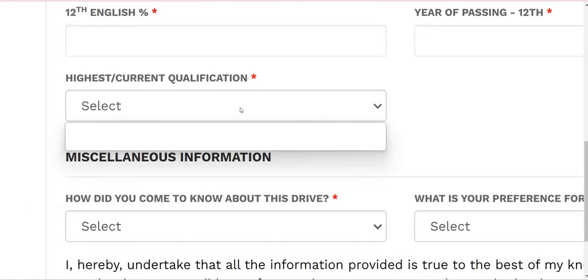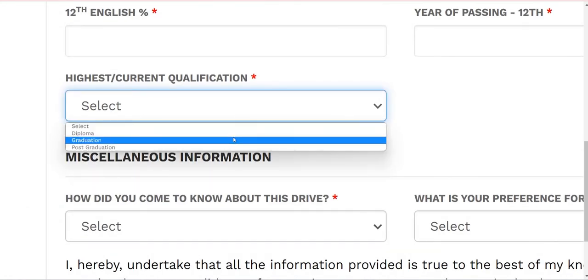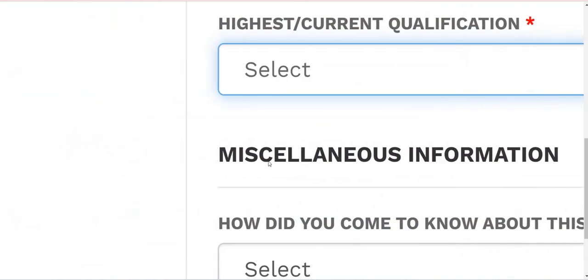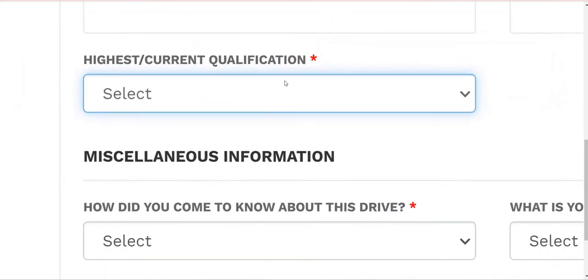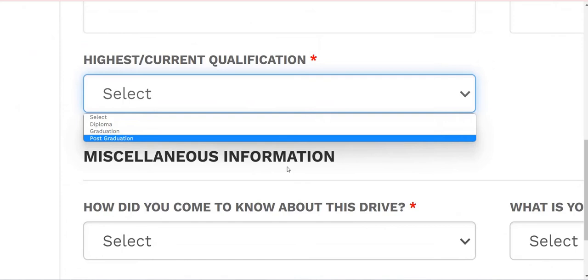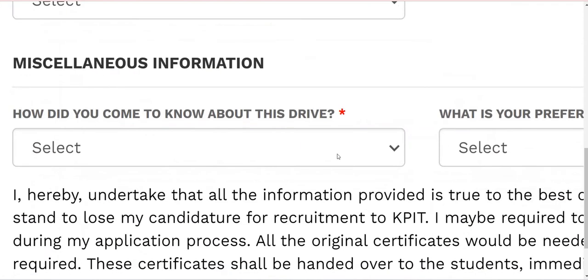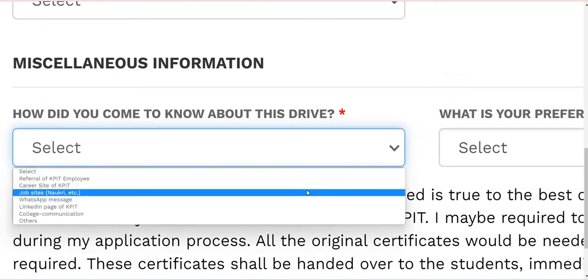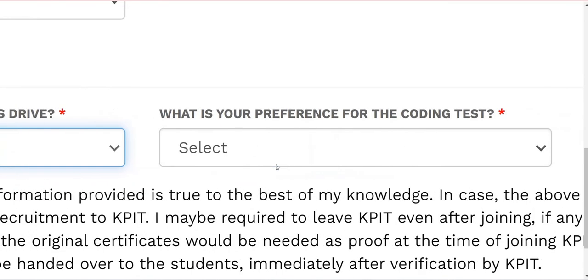And the qualification, which is UG, diploma, post graduation, all kinds of things they will ask you. So you just want to select which one suits you, diploma or graduation, and you can select based upon that. And how can you find a drive? Just search on Naukri, job circuit.